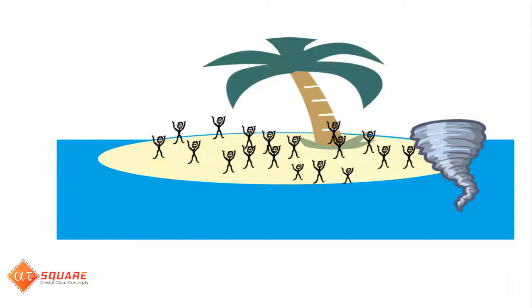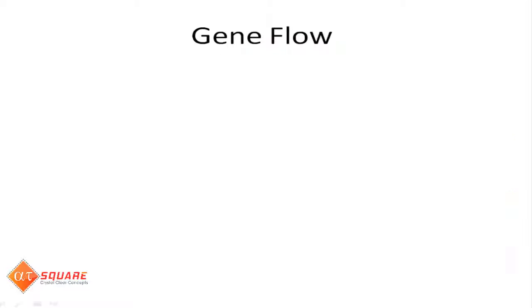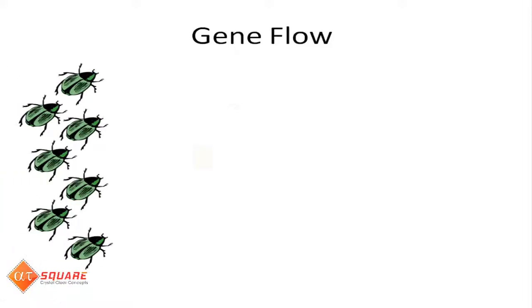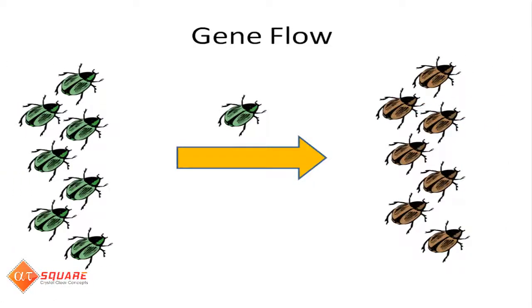Now, we will discuss the next evolutionary force, that is gene flow. Gene flow, or the introduction of new alleles from a nearby population, brings new genetic variation into a population. Migration of individuals or groups into the territory occupied by others may lead to gene flow. Throughout the history of human life on Earth, gene flow has prevented populations from developing into separate species.